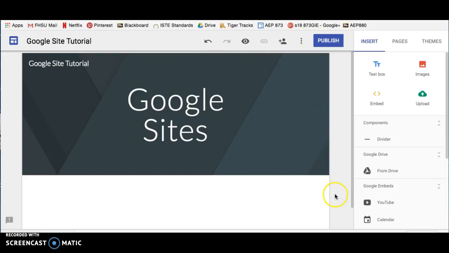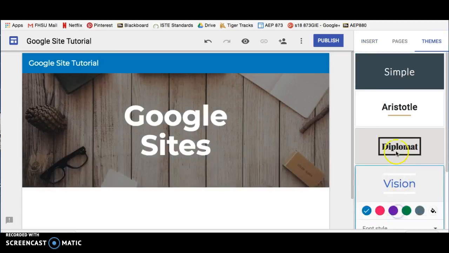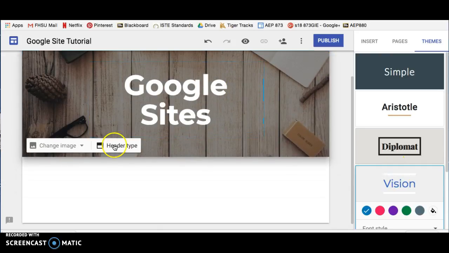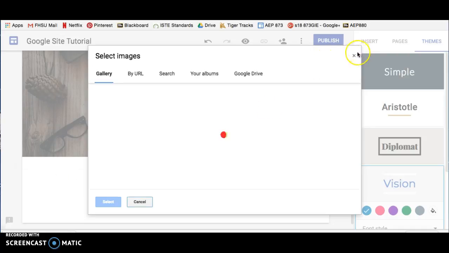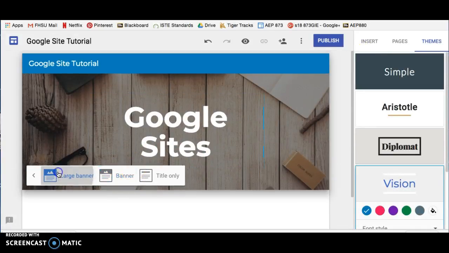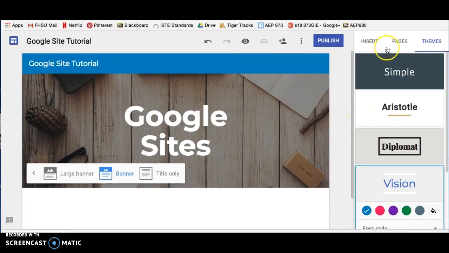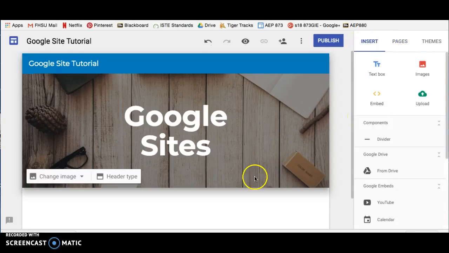Once your site is created, you can go over here and look at the different themes to change the background of your Google site. You can change the image by uploading one from your computer or selecting one that Google already has. You could change the header type to see what the header looks like. And this is just the basic video to show you how to create a Google site.